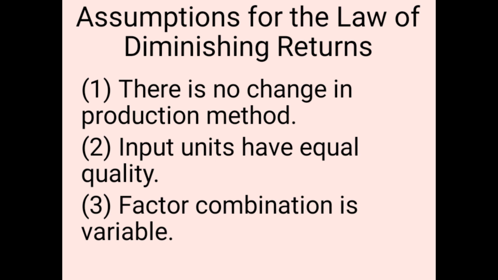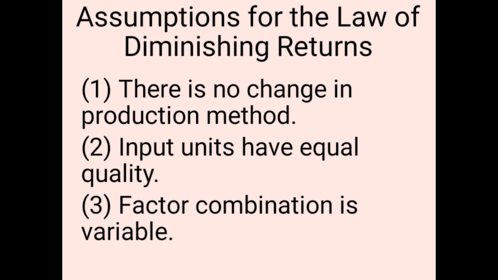In production, all the variable inputs employed have equal quality. Such an assumption lies at the root of the law. If the input units have different qualities, this law does not apply, as some inputs may be of better quality while others may be of longer life.